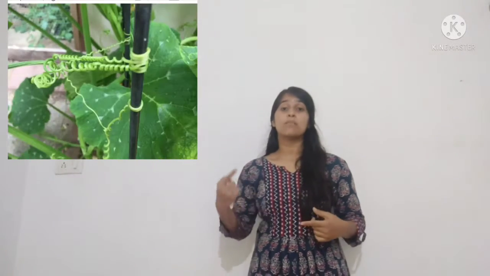For example, in the case of sweet pea or money plant, you may have seen that when pea plants grow and touch some object, the tendrils of the pea plant can actually feel the object. And what they do is curl up around that object in order to get support. So the curling movement seen in tendrils is an example of thigmotropism, because there the tendrils come in contact with an object and curl around it, right? So the tendrils in pea plant show thigmotropism.